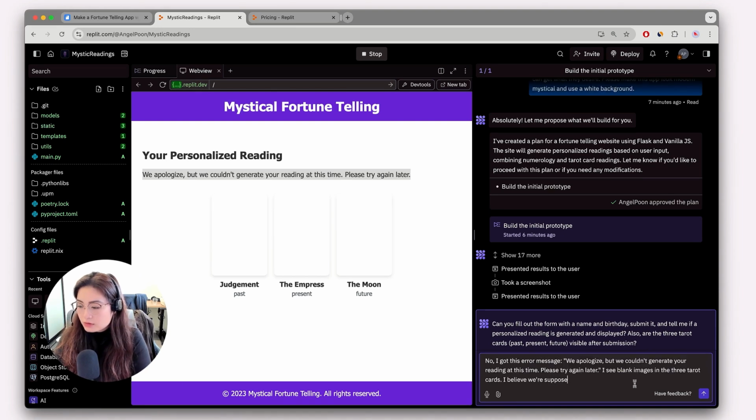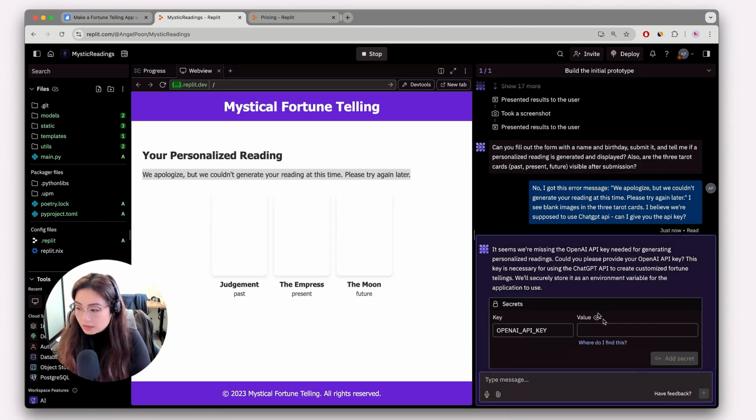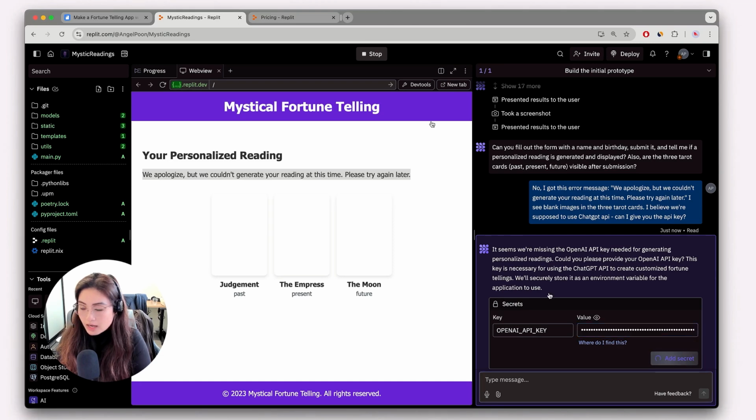We're supposed to use ChatGPT. Can I give you the API key? Something like that. So you would chat back and forth with Replit to debug and go through this process. I've already created previously an API key from ChatGPT's API, and I'm just going to paste that in here, and I'm going to add secret.